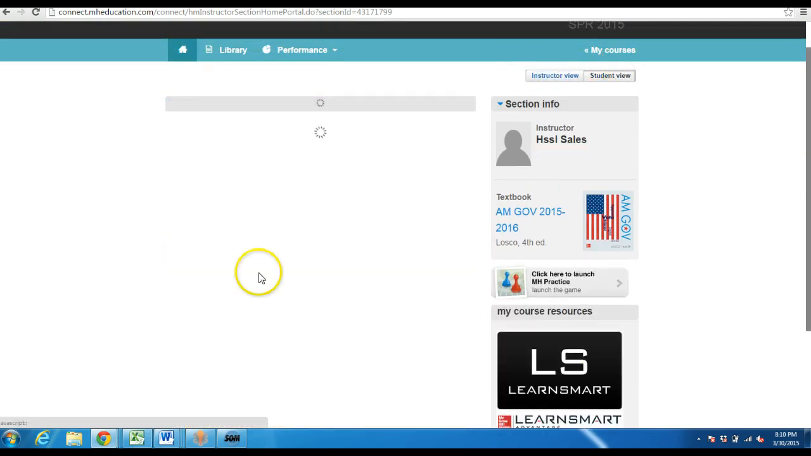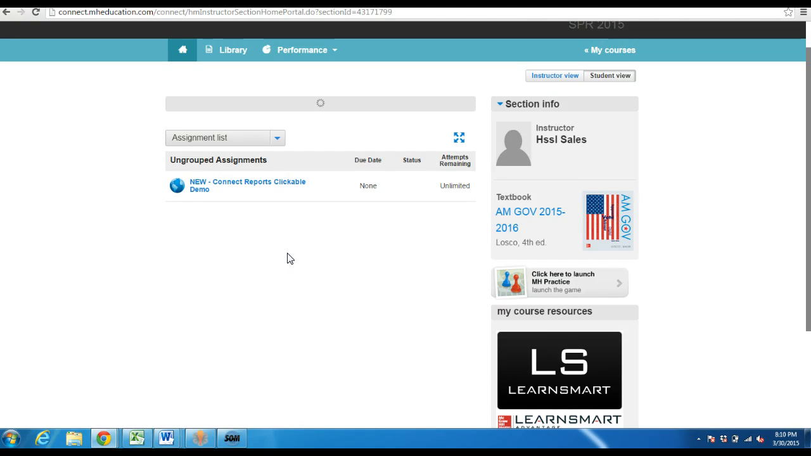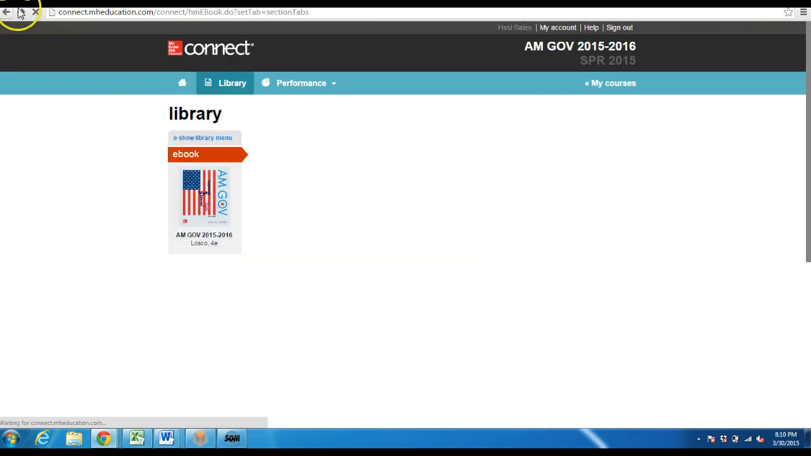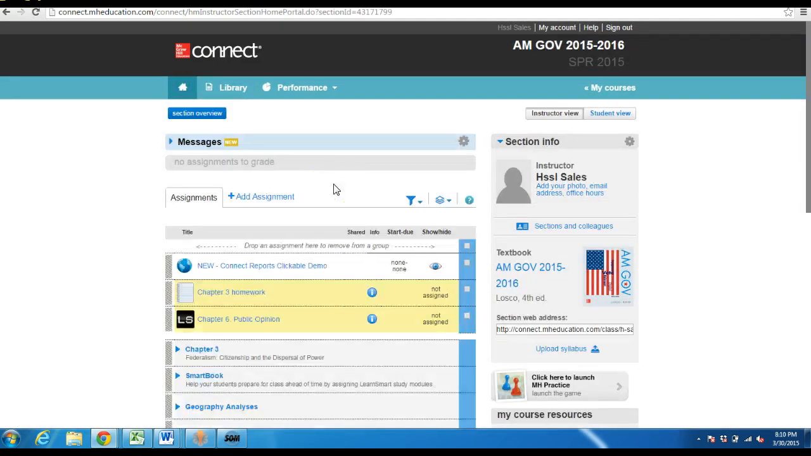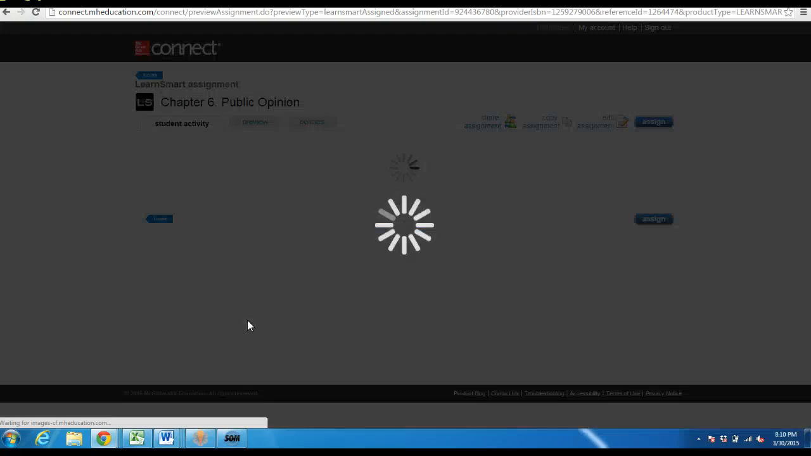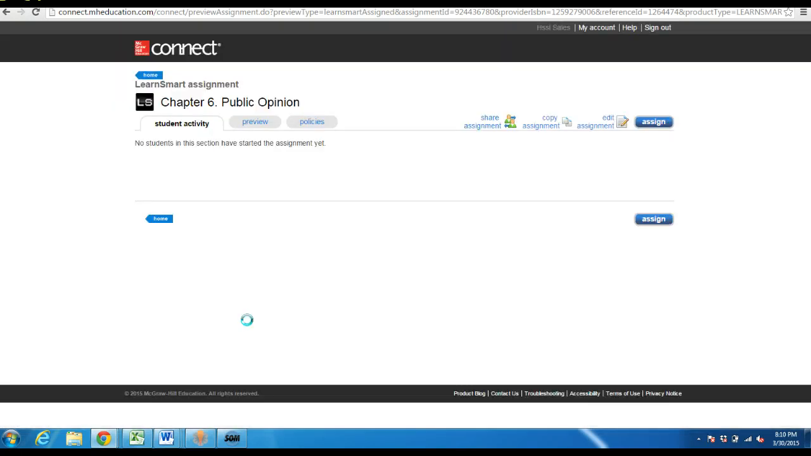So imagine in your syllabus, instead of where it says read chapter 1 and hope that students read the chapter, you actually can assign them to do something. You can hold them accountable to actually doing it. And you can tell sort of what the student struggled with inside of that. So let's say we're going to go and do chapter 6, public opinion. You've just assigned this for me. I'm your student. We're going to have a lecture on it tomorrow morning. So I'm going to go ahead and do my SmartBook assignment. Preview this as a student.